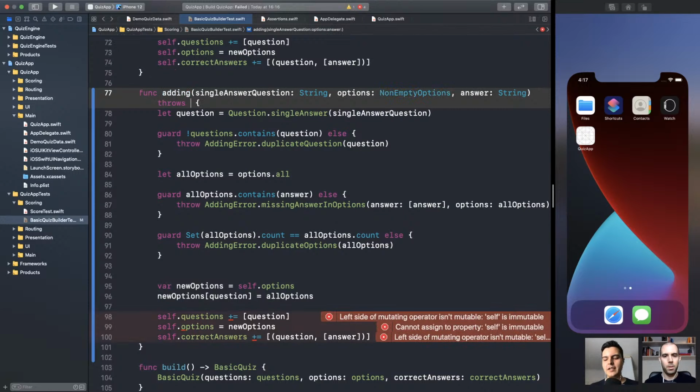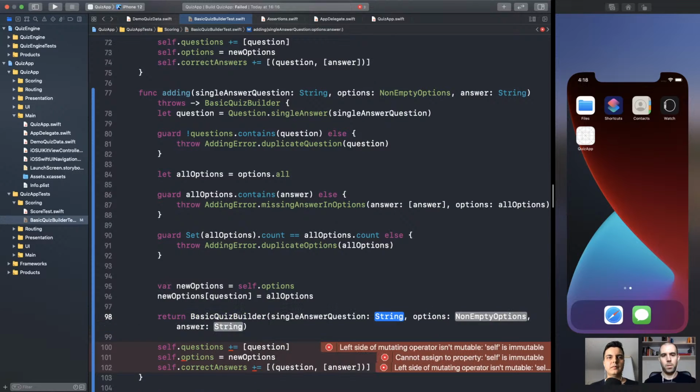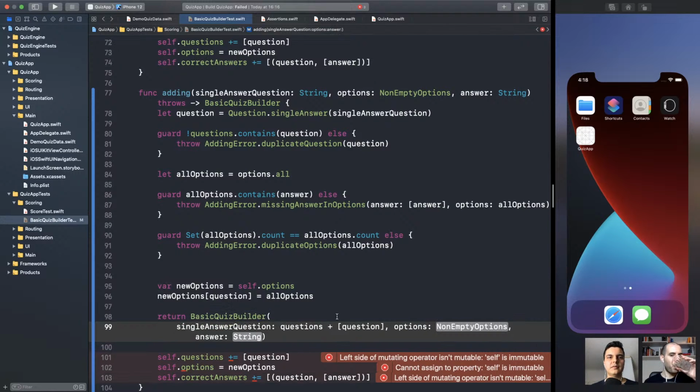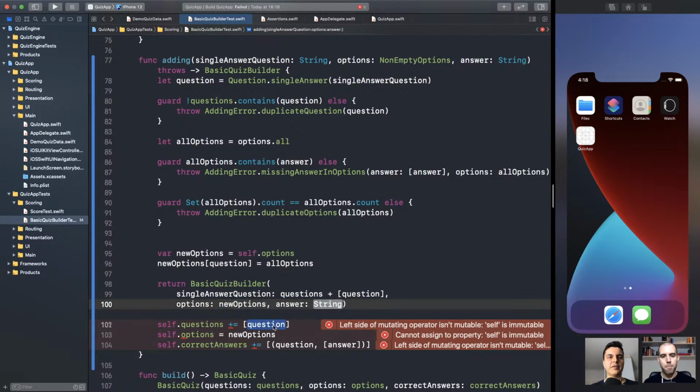Okay, we're not going to mutate it. We return a new builder every time. So basic quiz builder is the return type. Make sense? Instead of mutating self, we're going to return a new builder. So single answer questions is questions plus the new question. Make sense? The options is the new options.